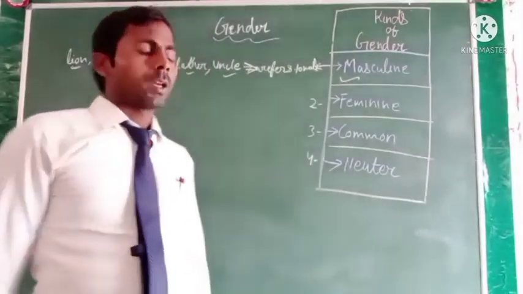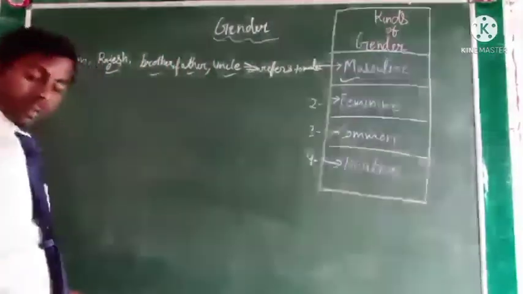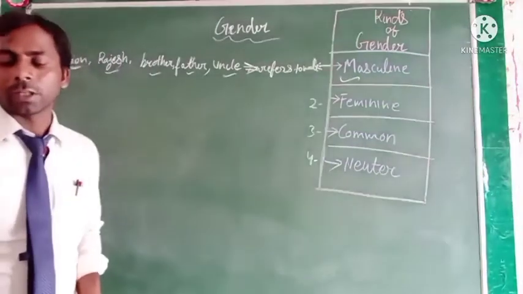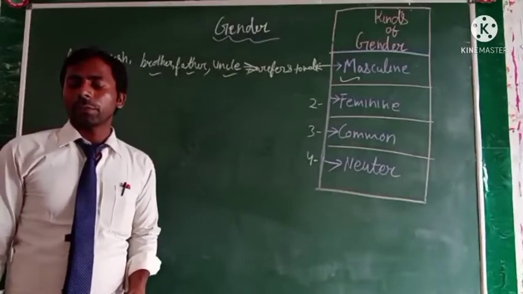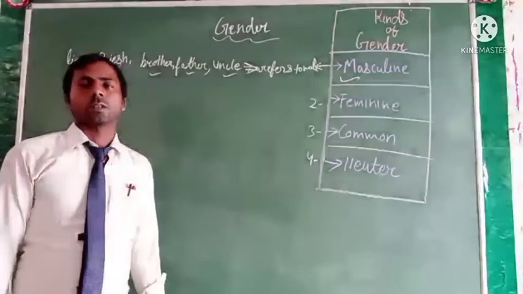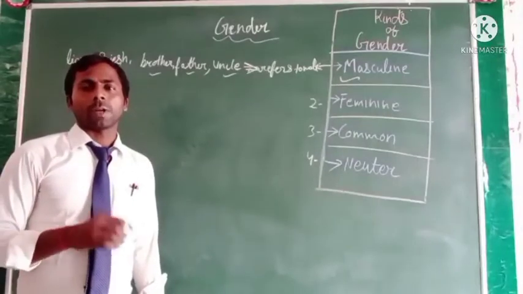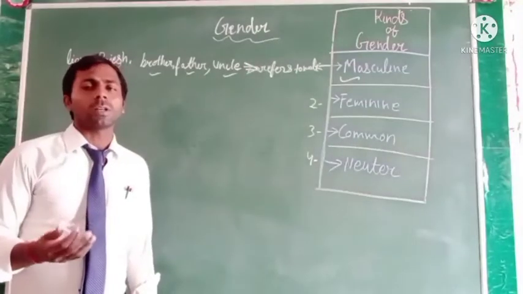Now second is feminine gender. A noun is said to be in the feminine gender if it refers to a female. Okay? It is the opposite of the male.